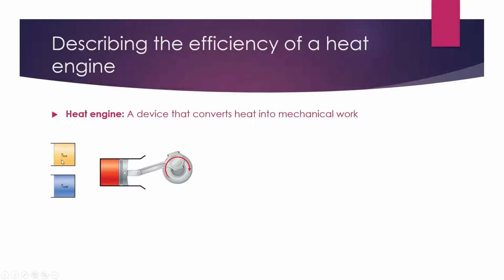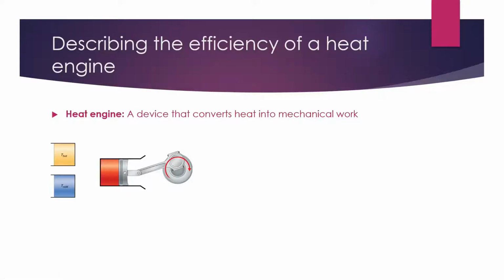This will transfer heat to the gas, and the gas will expand isothermally in contact with this hot temperature. As it does that, it's connected to this rotary device here. So as it expands, this device is rotated, harvesting that expansion due to heat transfer as mechanical work. Then it's brought into contact with this cold temperature, it's compressed, and the cycle continues.